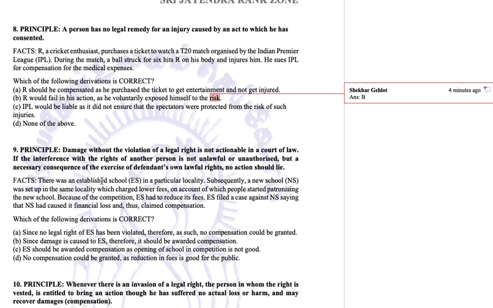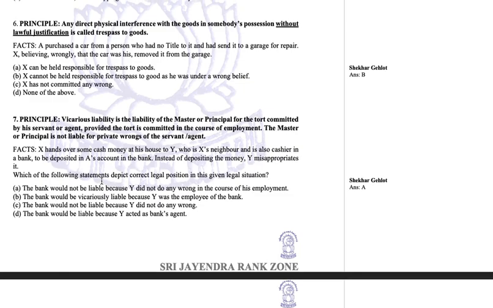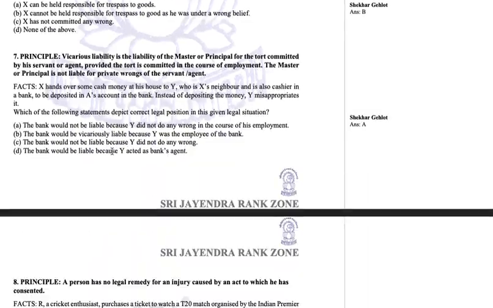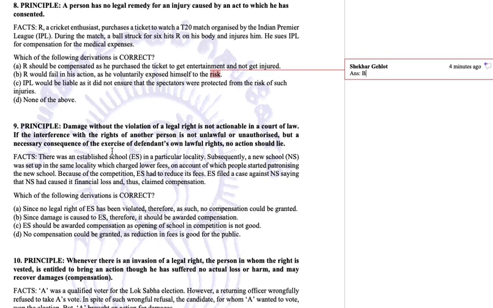Okay, so now the principle in application here is the one we discussed: damnum sine injuria, damage without injury. In the earlier aspect, there was injuria sine damno, injury without damage. Now here it is damage without injury. So what is important in law is injury, not the damage.